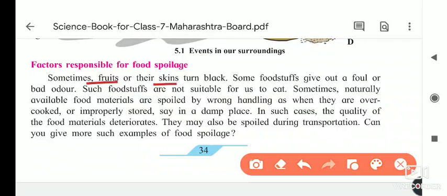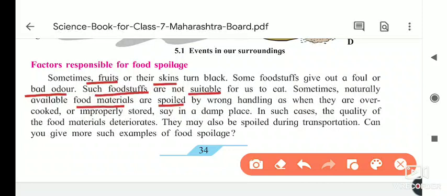Then some foodstuff gives out foul or bad odor, means its taste changes, it gives a bad smell. Such foodstuffs are not suitable for us. Why? Because bacteria attack it, and because of that the spoilage of the food takes place. Sometimes naturally available food materials are spoiled by wrong handling,